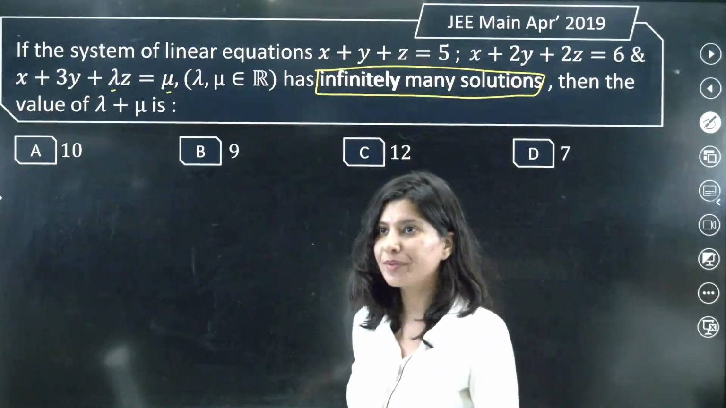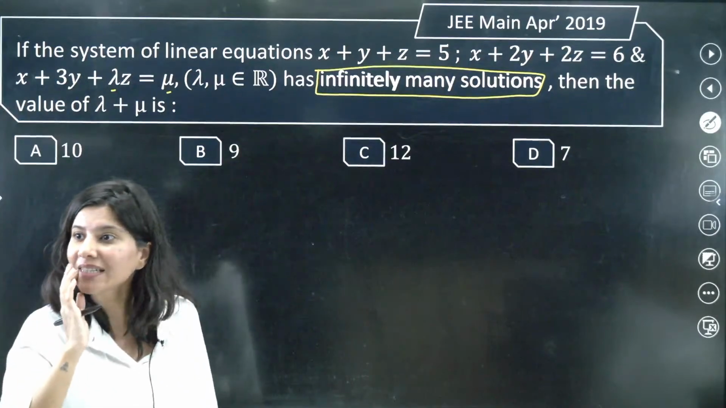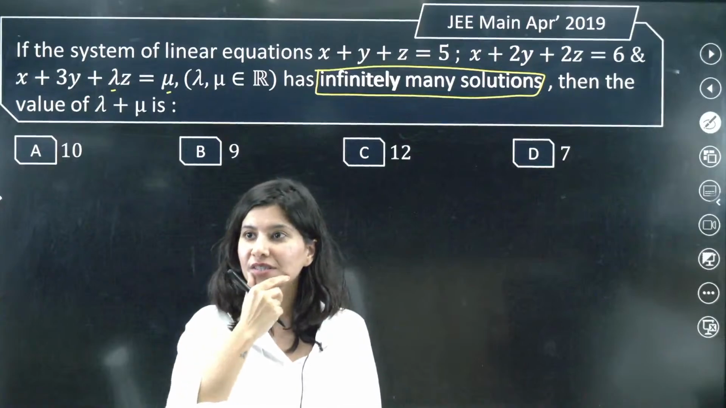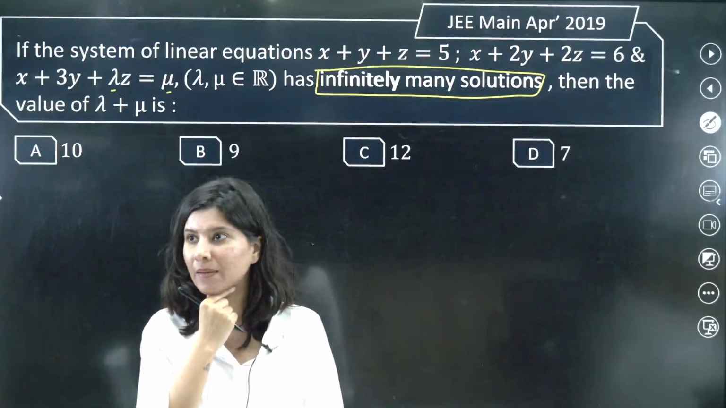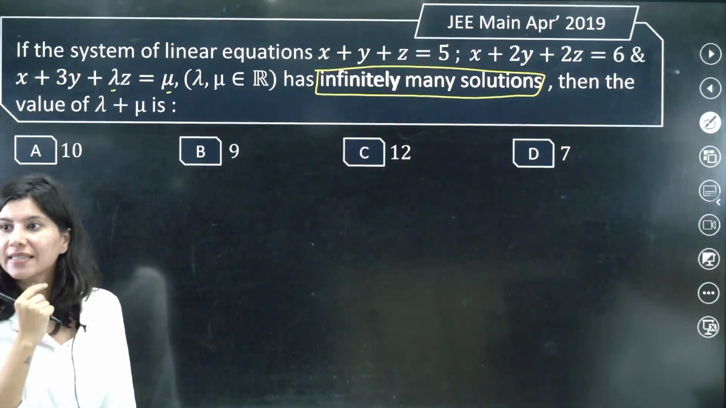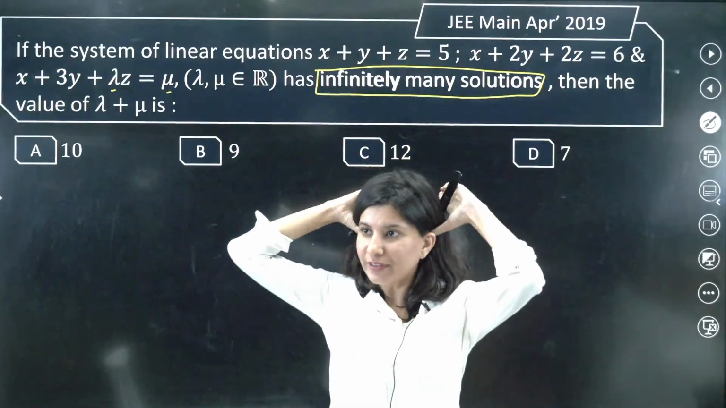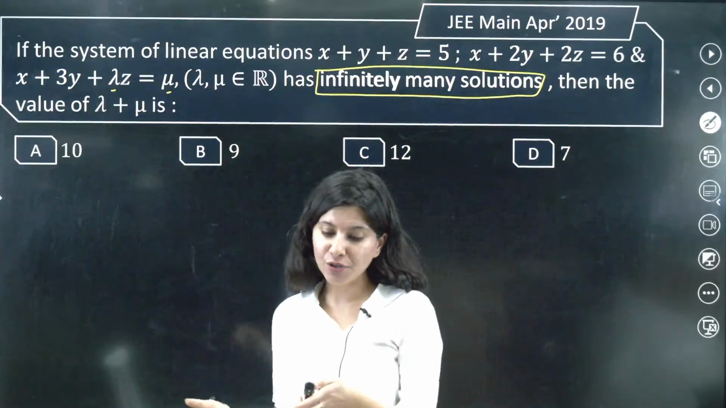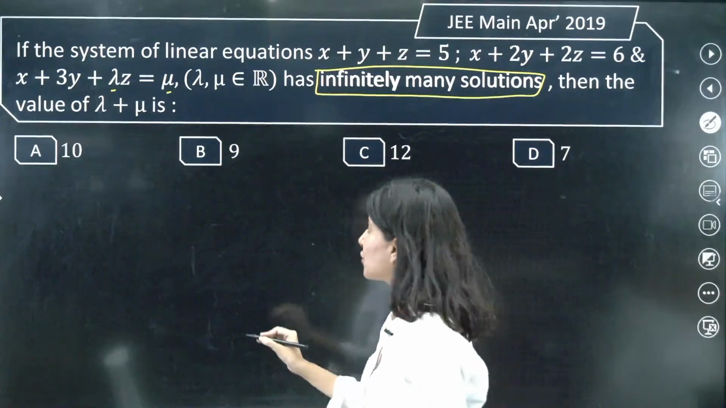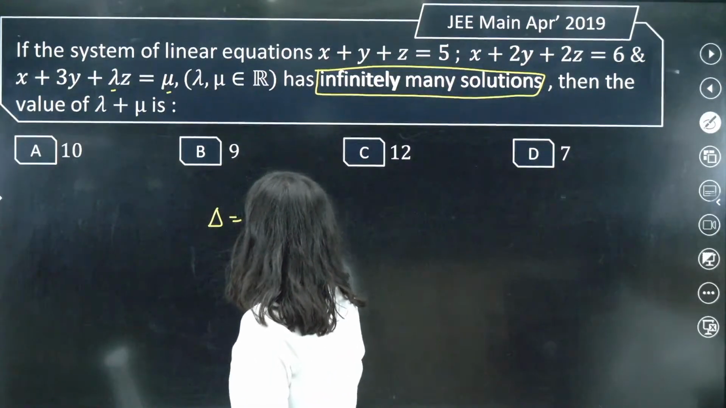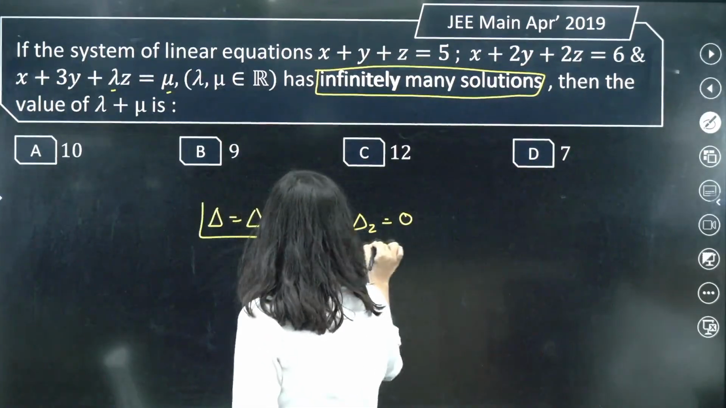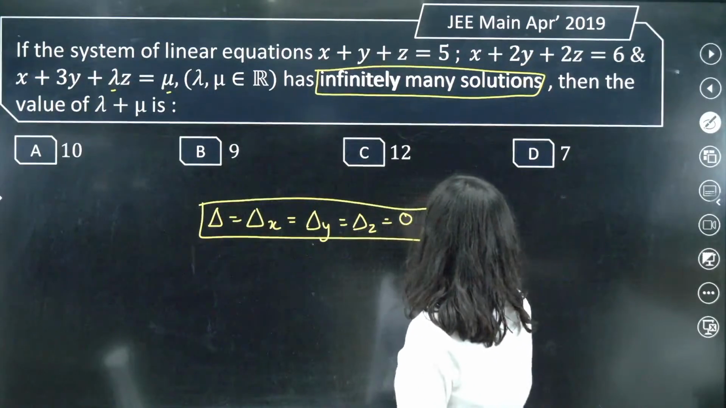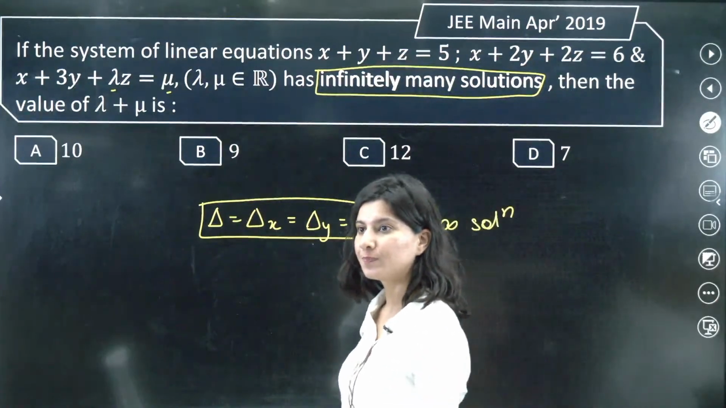All right. Now let us do this question. Infinitely many solutions, please tell the condition. Tell the condition in the chat box. This is very, very important. The condition of infinitely many solutions: all four determinants should be 0. This is the condition of infinitely many solutions. All determinants are 0.